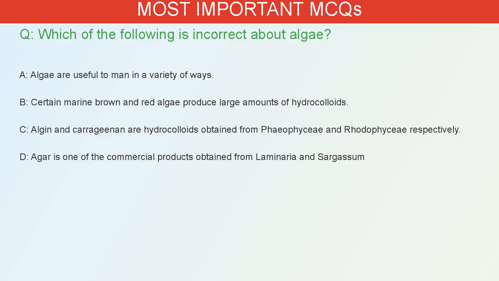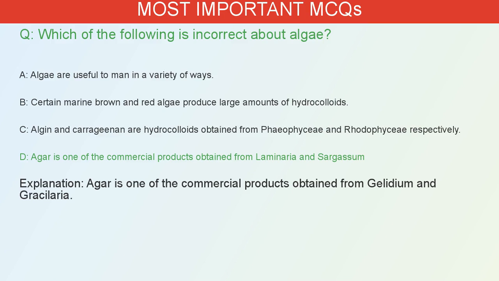Which of the following is incorrect about algae? A. Algae are useful to man in a variety of ways. B. Certain marine brown and red algae produce large amounts of hydrocolloids. C. Algin and carrageenan are hydrocolloids obtained from Phaeophyceae and Rhodophyceae respectively. D. Agar is one of the commercial products obtained from Laminaria and Sargassum. The correct answer is D. Agar is one of the commercial products obtained from Gelidium and Gracilaria.